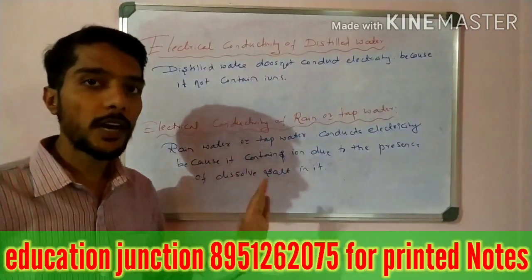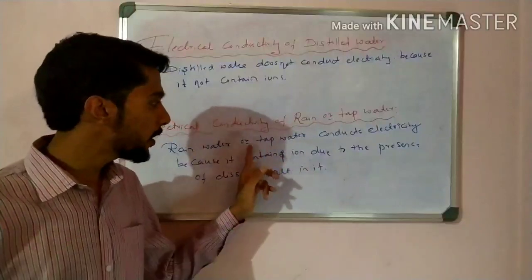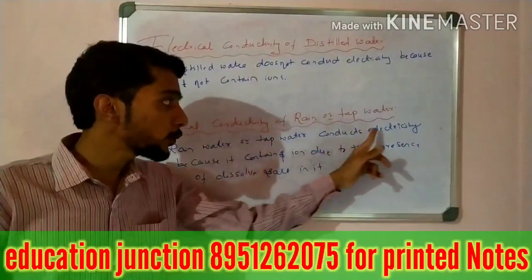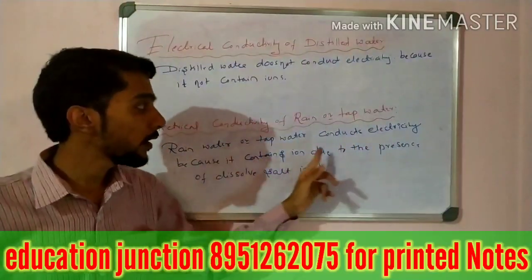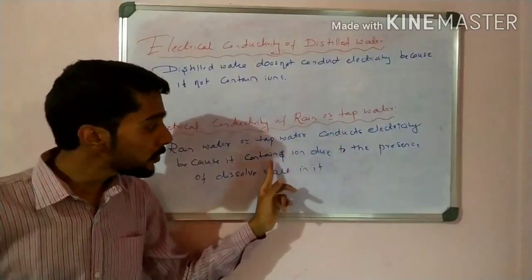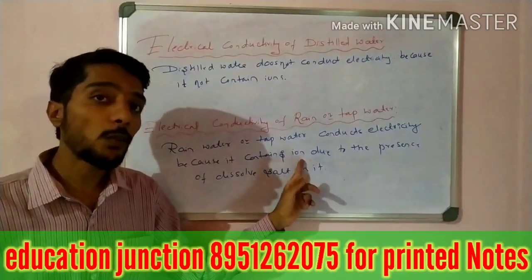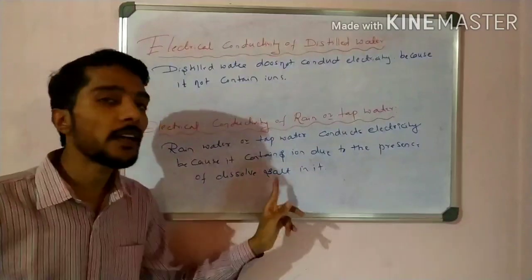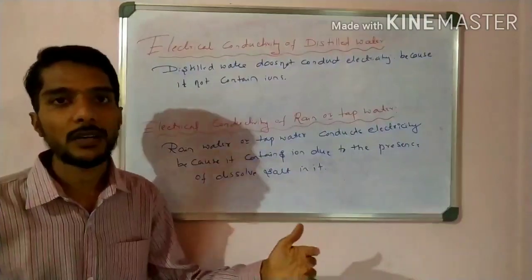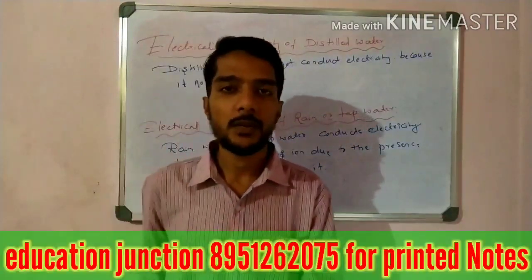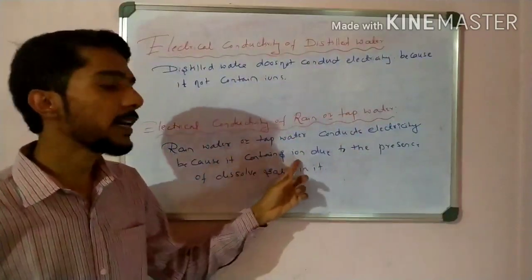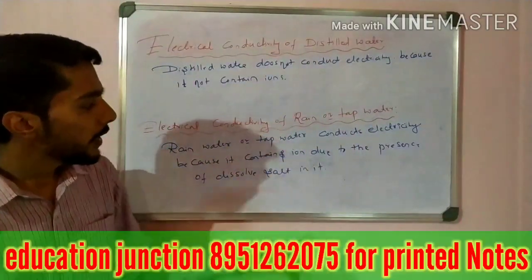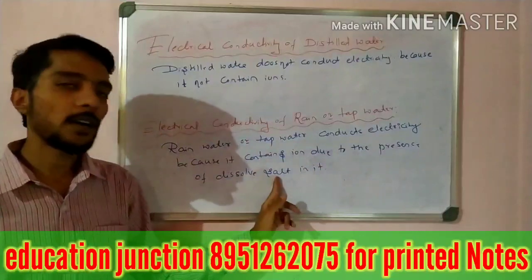H plus and OH minus ions are not responsible. Here, the presence of ions in tap water and rain water is responsible for conduction of electricity. Ions here do not mean water ions; they mean salt ions, such as magnesium salt, different salts or minerals present in the water. Those minerals are those ions. That is helpful for electricity, due to the presence of dissolved salt in it.